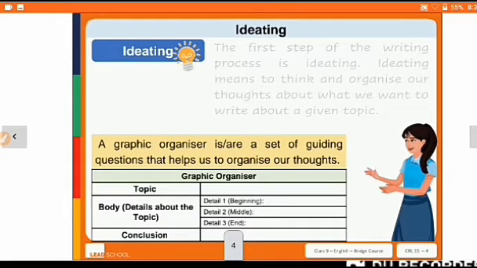The graphic organizer, the topic, then body means details about the topic. Whatever the topic will be, we will write down the main details of the topic. Detail 1, 2 and 3, beginning, middle and end, then the conclusion part.